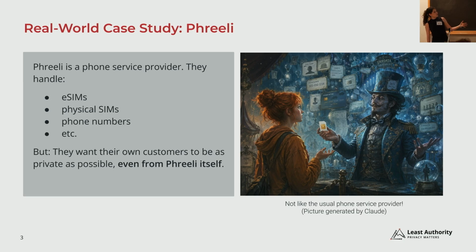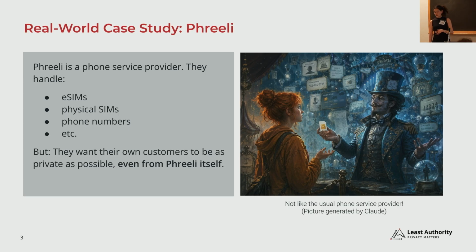So they need to be able to issue you a SIM, to provision it, to bill you, to run the service. At the same time, they want to avoid building a database that says this account belongs to this phone number, and this belongs to this calling pattern. So this is the idea.